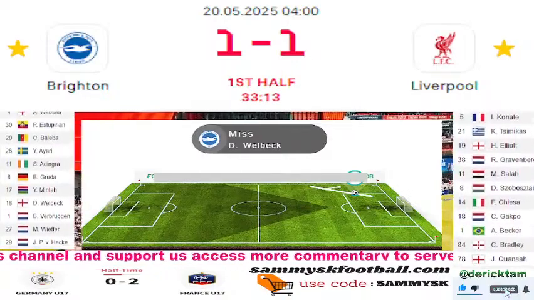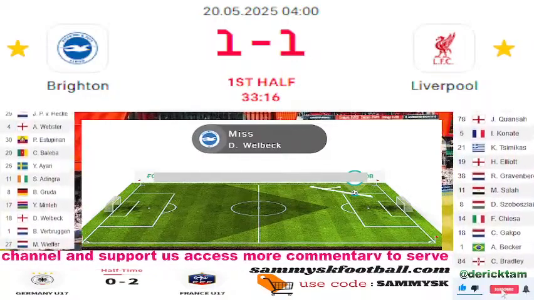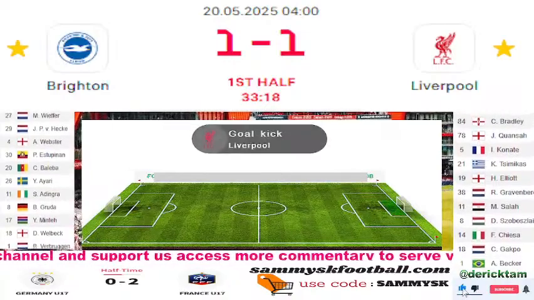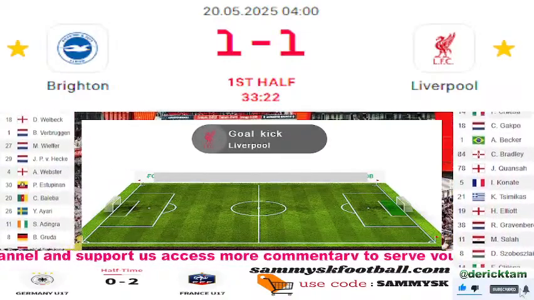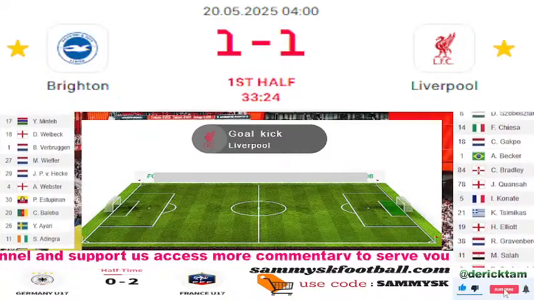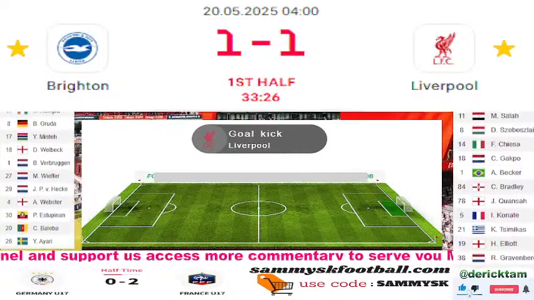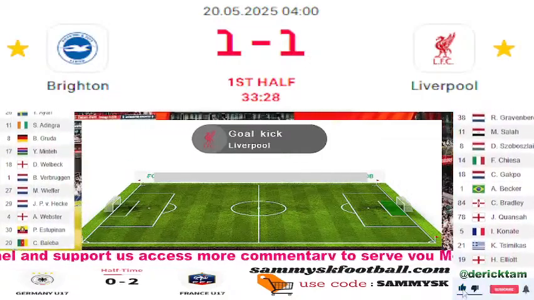I think it's a really good example, though, just how vital it is for Liverpool to have Virgil van Dijk in the team, because these two centre-backs have been, while they're good number twos, I would call them, people that play alongside a proper number one centre-back, there's no one taking ownership. Welbeck gets it now and tries.